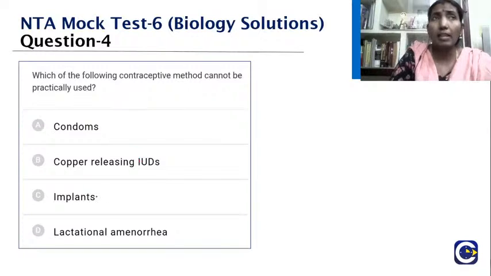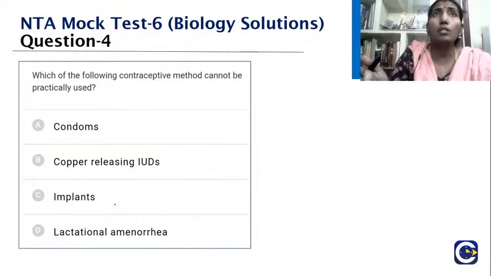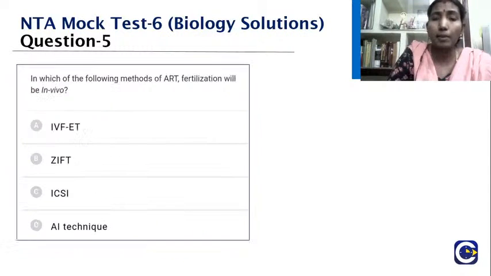The implants, like in terms of derma patches, so many have come up. And then lactational amenorrhea, so this is what we will just see. Amenorrhea, the prefix 'a' in our medical terminology means absence. So there is absence of the menstrual period. Why should this happen? One reason is pregnancy, that is normal physiological. But why else should it happen? Yes, exactly, Neelambari, you have given the right answer. Yes, lactational amenorrhea. It is considered to be one of the traditional and natural methods of contraception, but it is not a safer method. Let me explain what is happening.